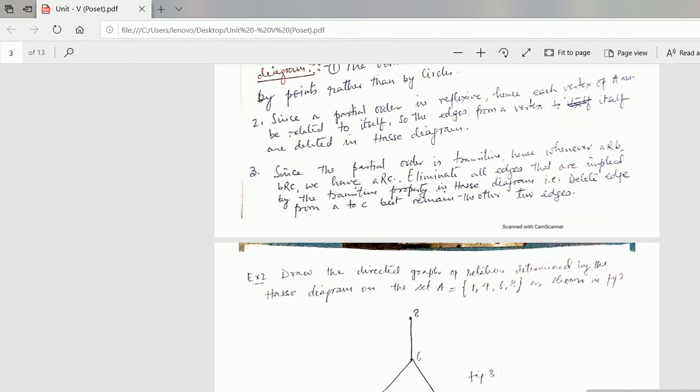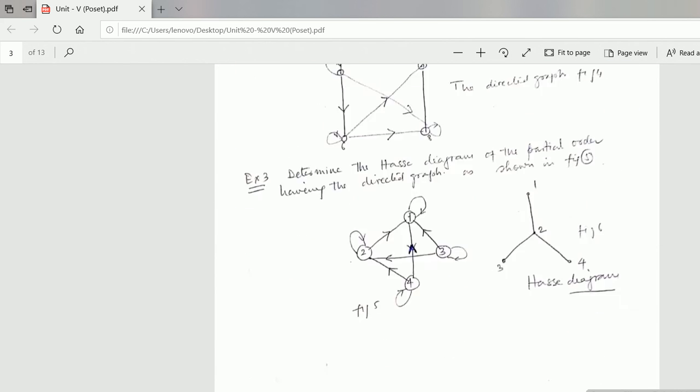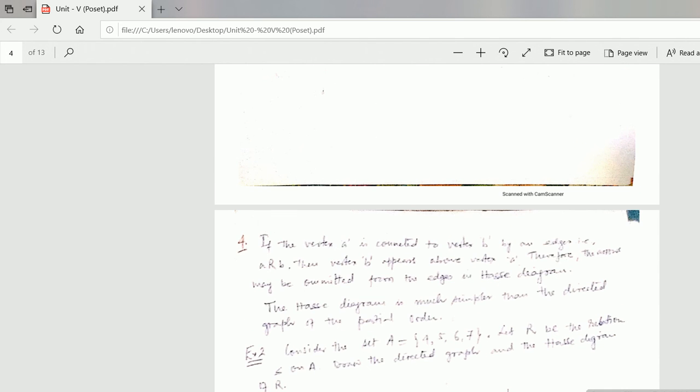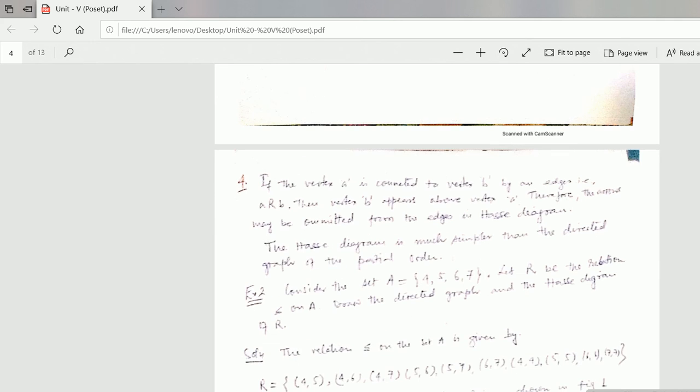Therefore, the arrows may be omitted from the edges in the Hasse diagram. All right, come to the point. I think it is written over here. If the vertex A is connected to vertex B by an edge, that is A is related to B, the thing which I told you is written over here.